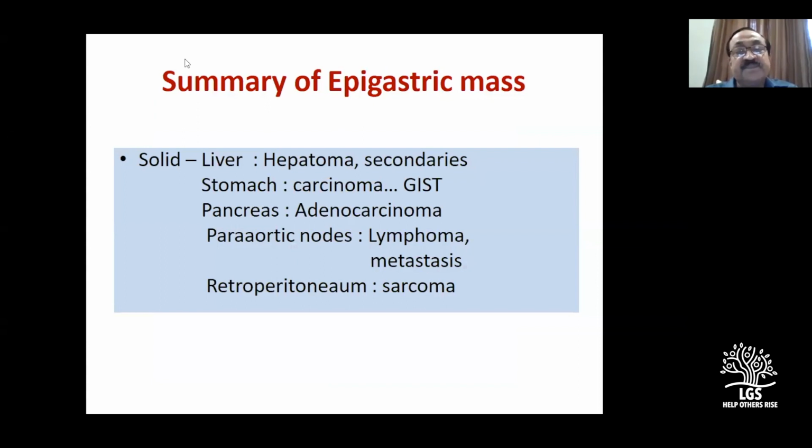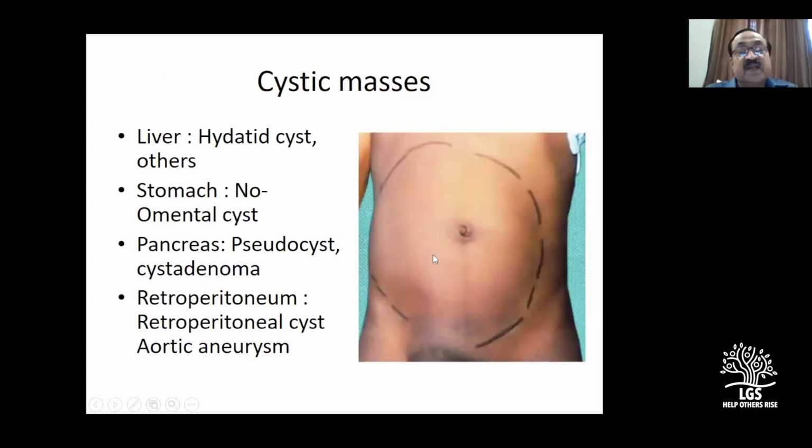So, summary. First you have to make out solid or cystic. Solid means liver; 2 common things. Stomach; 1 is common. This is to be kept in your pocket, to be used only when they ask you. Pancreas means adenocarcinoma. Paraaortic nodes: lymphoma and metastasis. Retroperitoneum: sarcoma. And when you have a cyst, liver means it's very clear. Stomach, I said no cyst, but I have written here omental cyst because it is attached to the stomach.